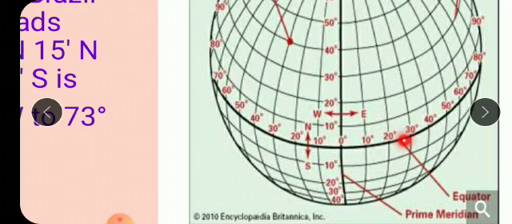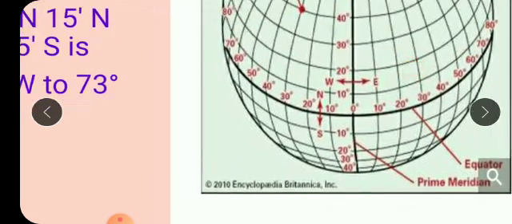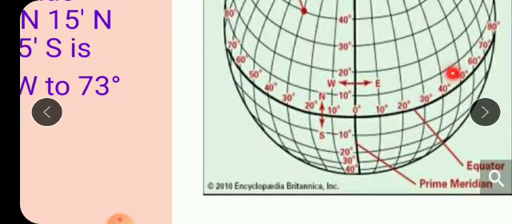Always remember, wherever it spreads, whether it spreads in the northern part, southern part, eastern and western, accordingly you will have to write down. But always remember, if we are writing for parallel, we have to write down either north or south, and if we are writing for longitude, then we have to write down either east or west.